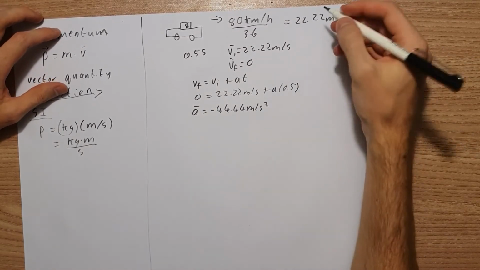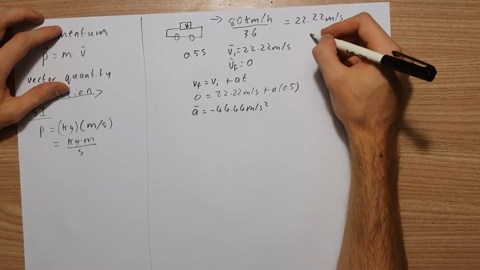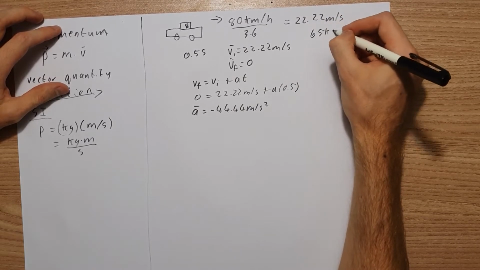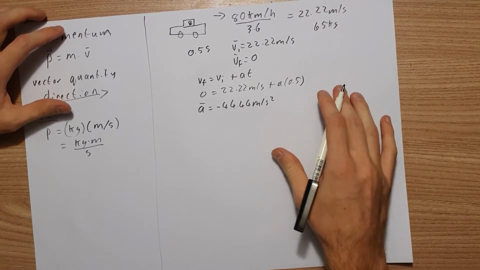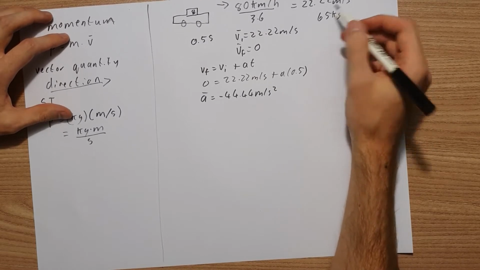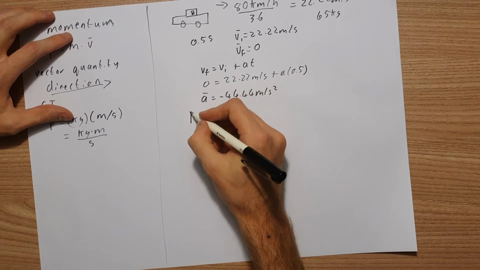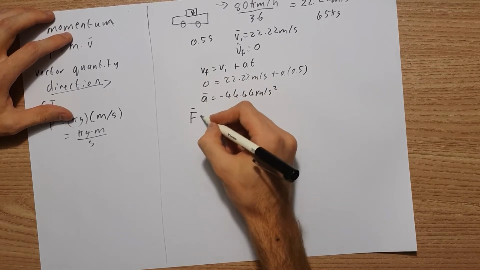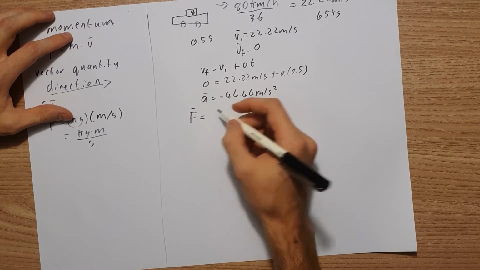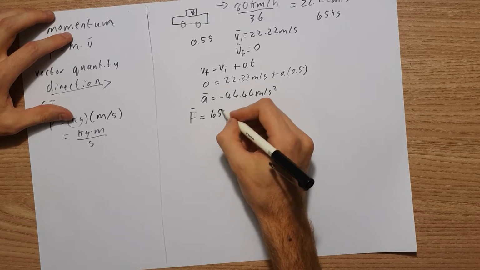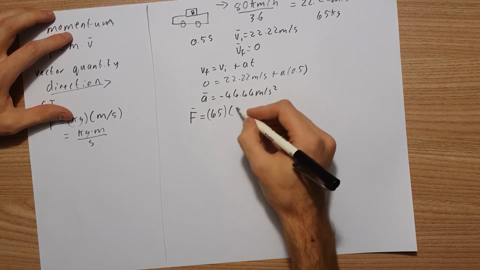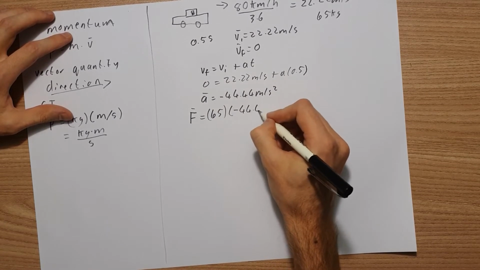Now let's take my mass, I'm 65 kilograms, and work out the force if I come to a stop that quickly. The force acting on me is my mass, 65 kilograms, times my acceleration, negative 44.44.